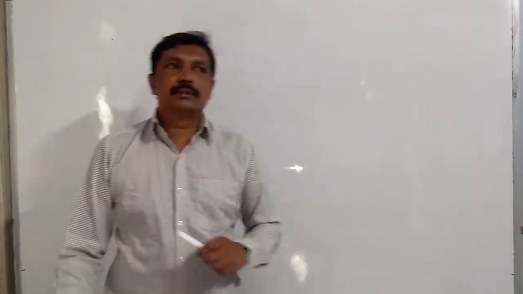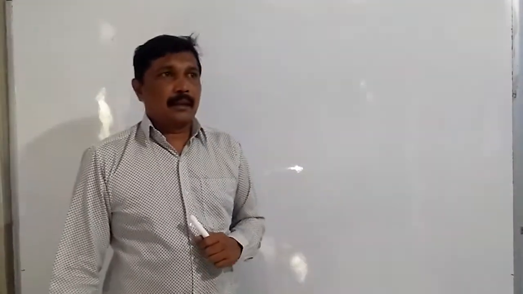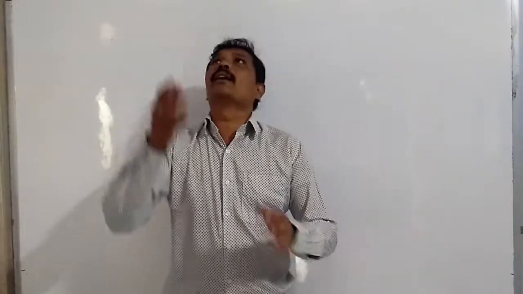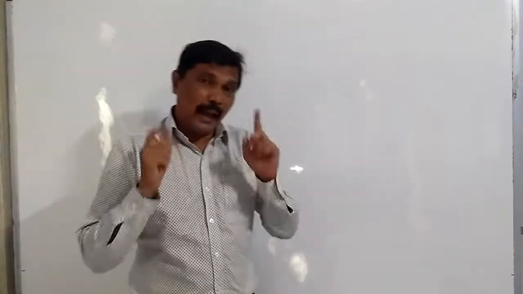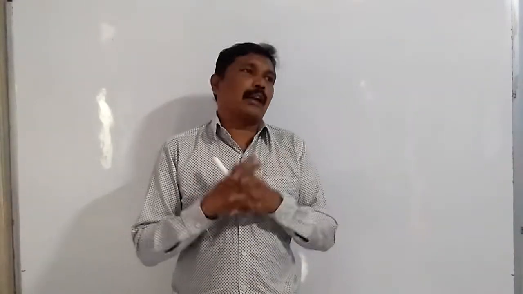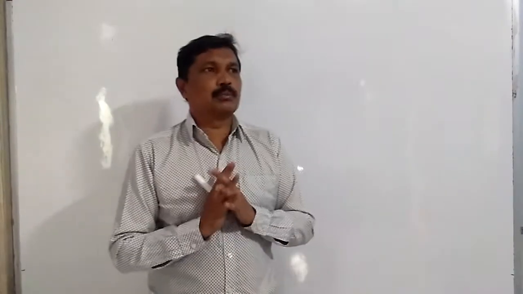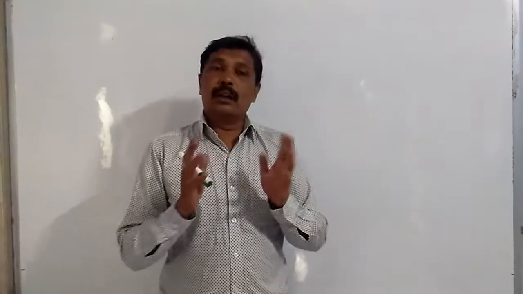Dear students, when we were in lower classes, our teacher told us that if an object is thrown in the air, it falls down on the surface of the earth, and this is because of earth's gravitational force. The concept was small and you were in the lower classes.